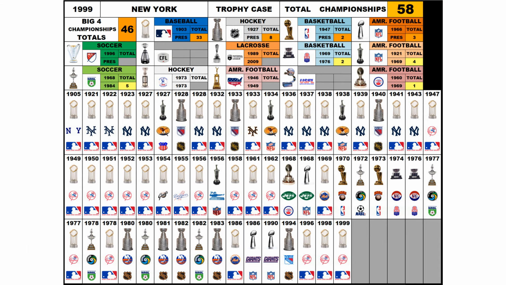By 1999 for New York, they had a total of 58 titles, with 46 of them being Big Four championships, with 33 World Series, 8 Stanley Cups, 2 NBA titles, 3 Super Bowls, with also 2 ABA titles, 4 National Football League titles, 1 American Football League title, and 5 North American Soccer League Cups.